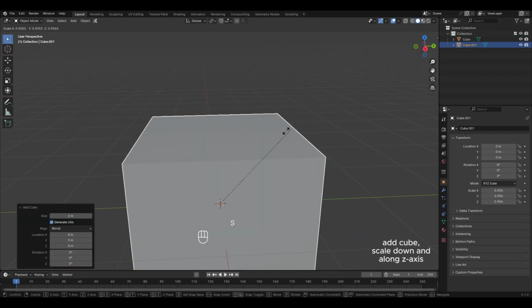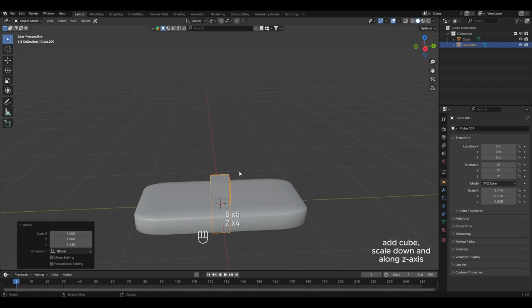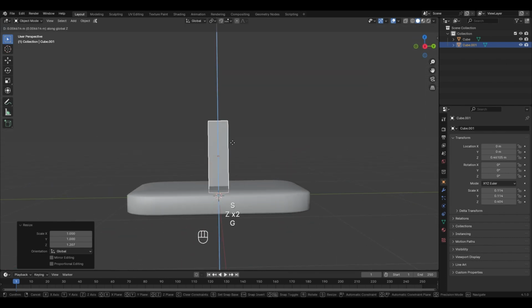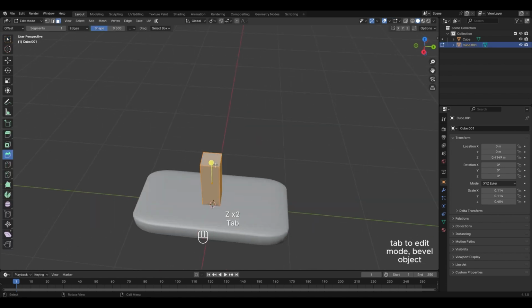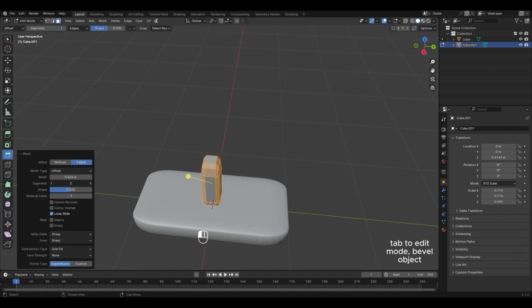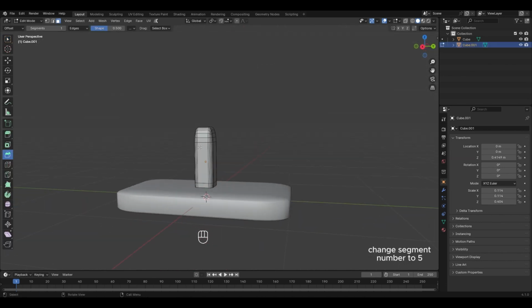Add a cube and scale down along the Z-axis. Adjust the position and scale if needed. Tab to edit mode, bevel the object, and change the segment number to 5.